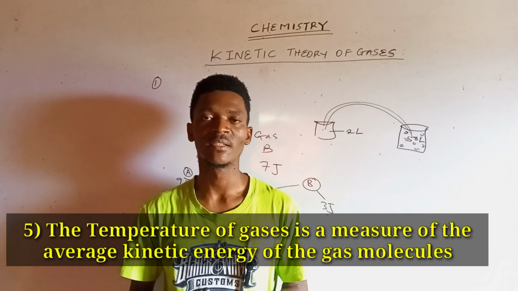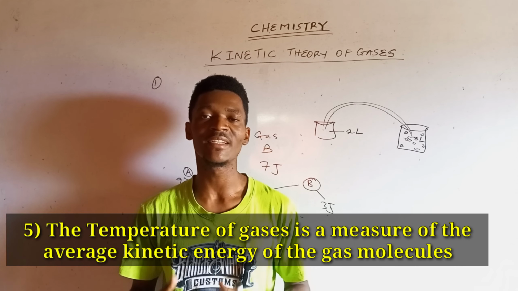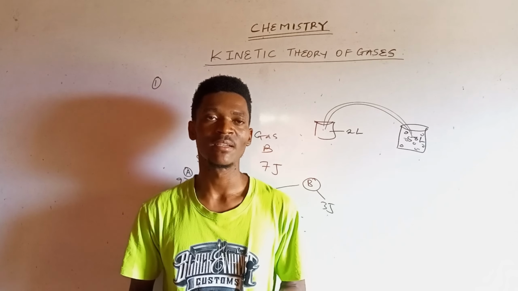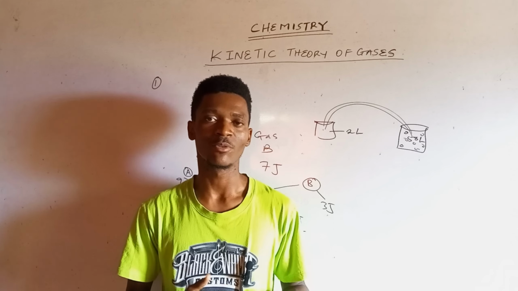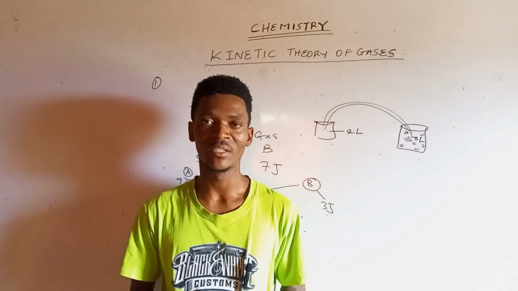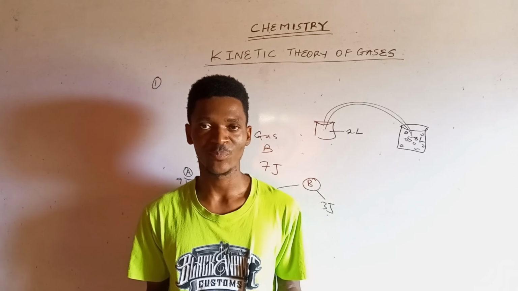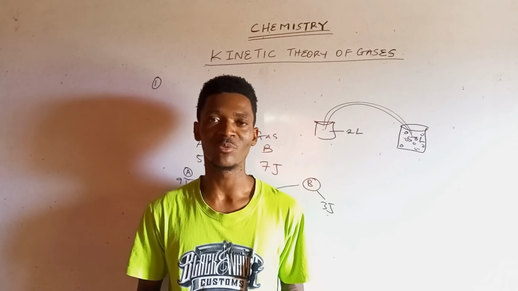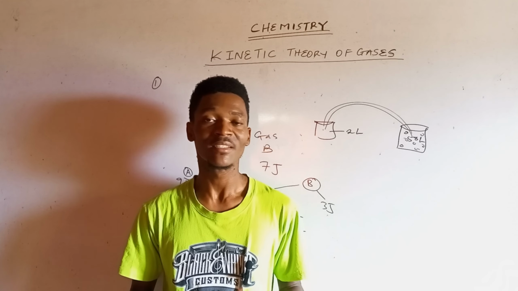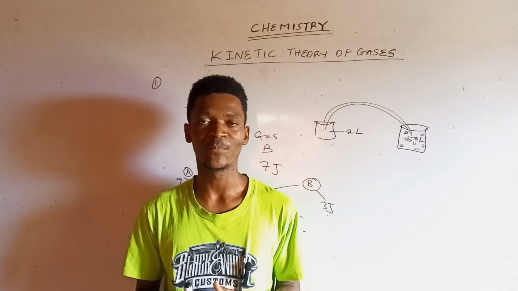Then the fifth postulate: the temperature of gases is a measure of the average kinetic energy of the gaseous molecules. And what does that mean? It means that temperature has a link with the kinetic energy possessed by gas molecules. Of course, an increase in temperature tends to increase the rate of movement of gaseous molecules. So the hotter the gaseous molecules, the faster their rate of movement, and the cooler the gaseous molecules, the slower their rate of movement. So that's one thing that is so clear.